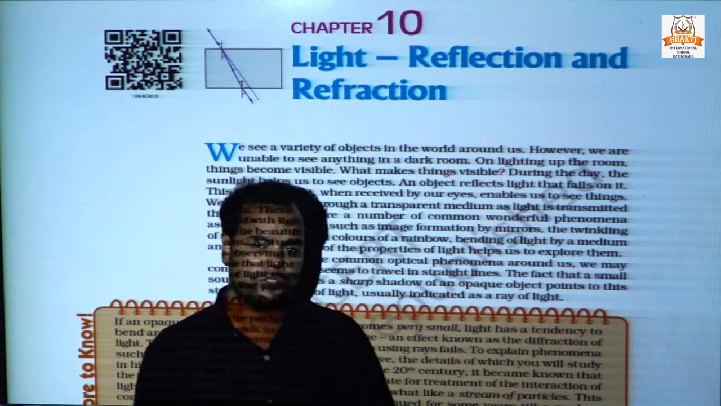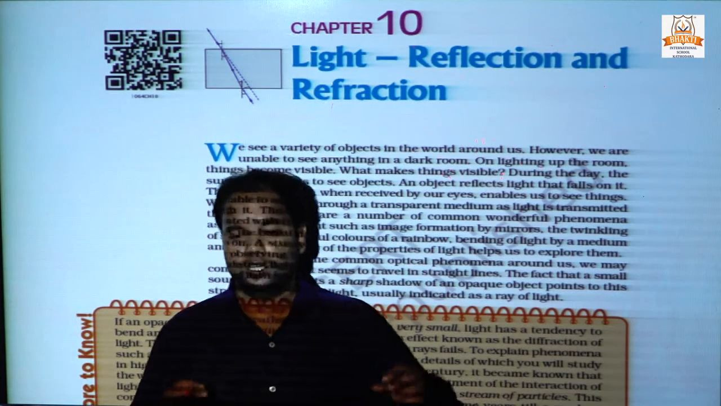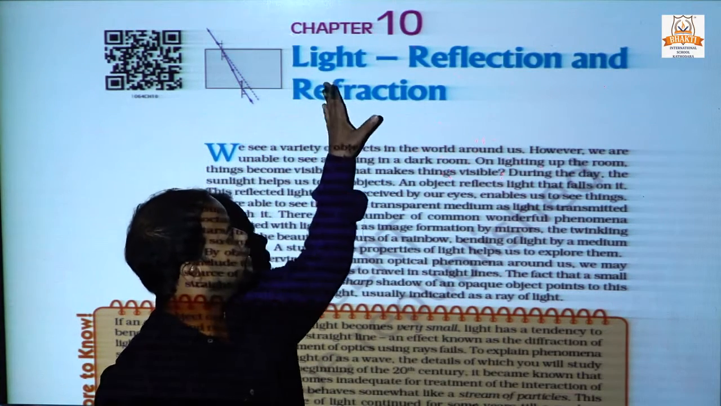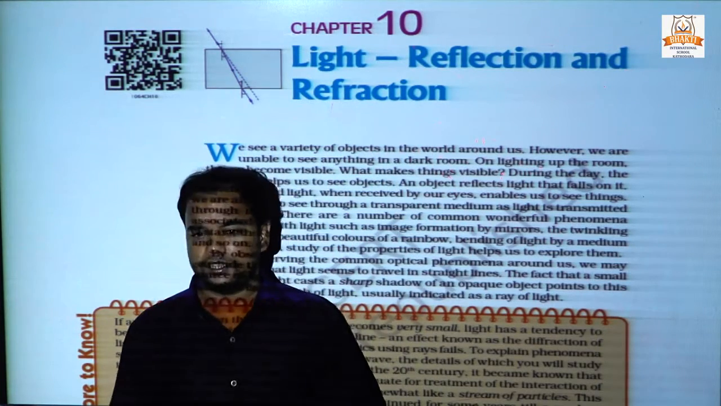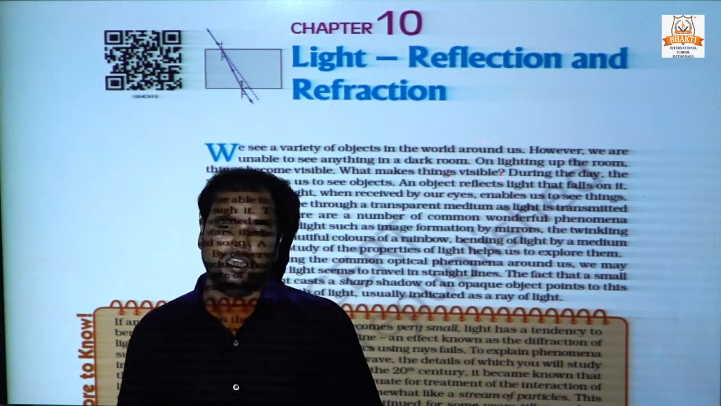Now, I would like to discuss today the chapter on light, reflection and refraction, chapter 10. This is one of the important chapters in the standard 7 syllabus.